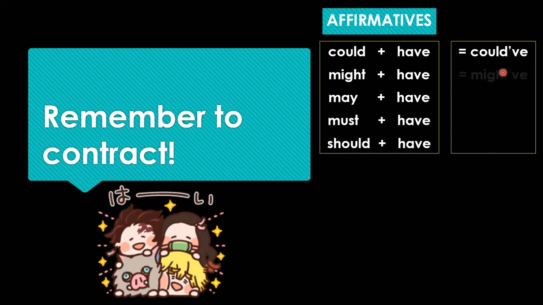All right, let's practice with might. Might of, might of, might have. It's the same exact thing, okay? You just pronounce "might" and then you say "of." But just say it fast so it sounds more natural, like you know what you're doing. All right, so we have may have, must have, and then we have should have, okay?